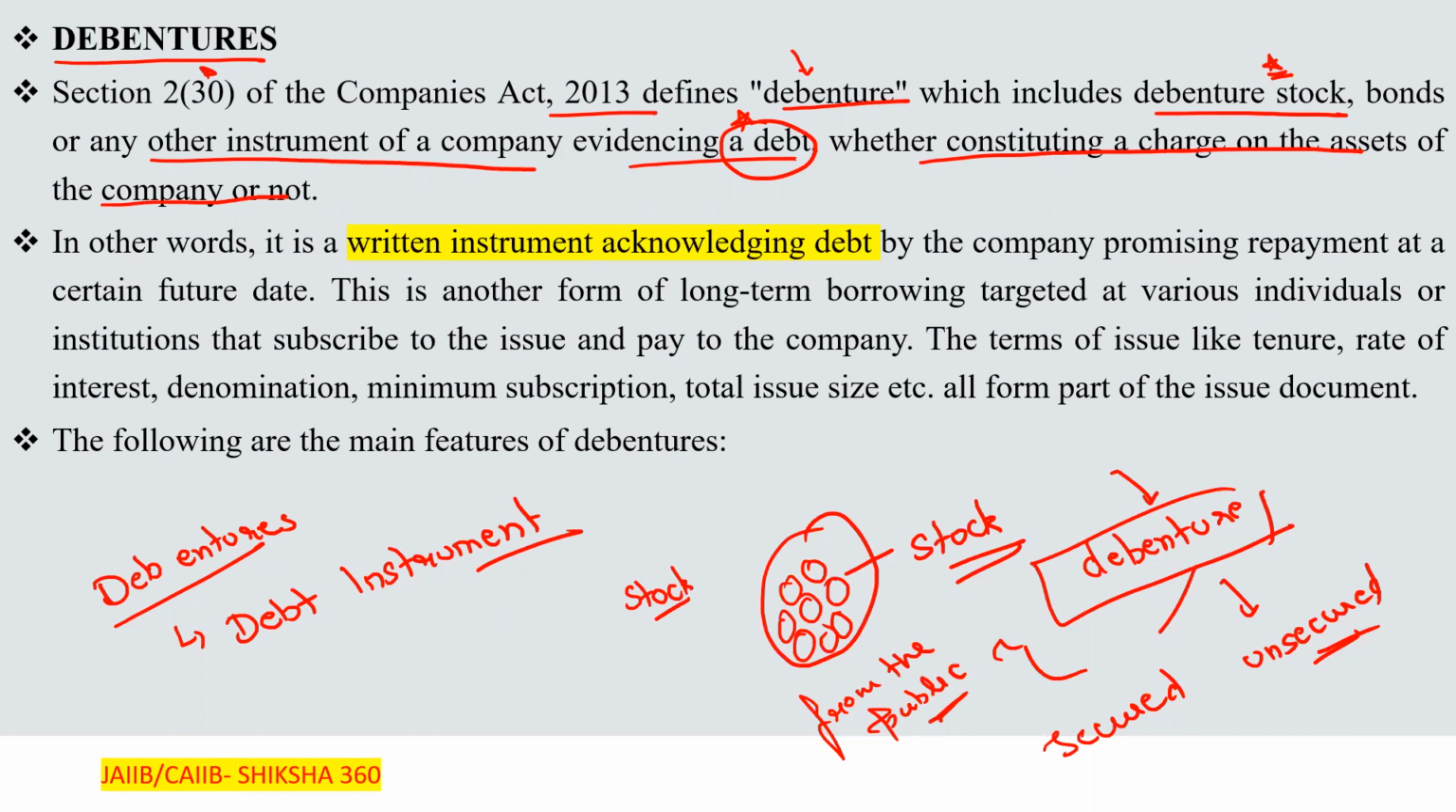If that debenture is secured, it has a charge on the assets of the company. On the other side, if the debenture is unsecured, it does not have any charge on the assets of the company. So these are very, very important. This definition contains a lot of points.